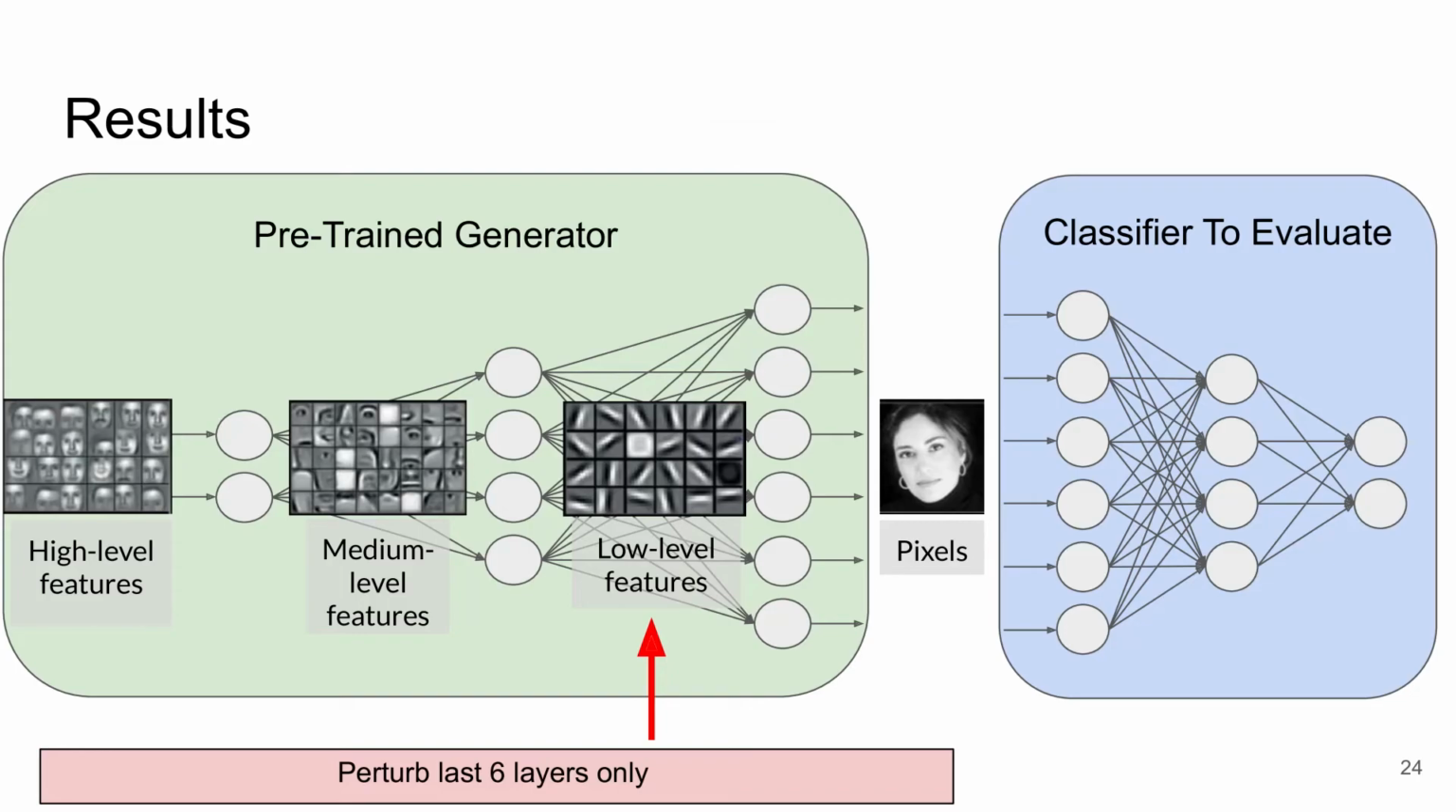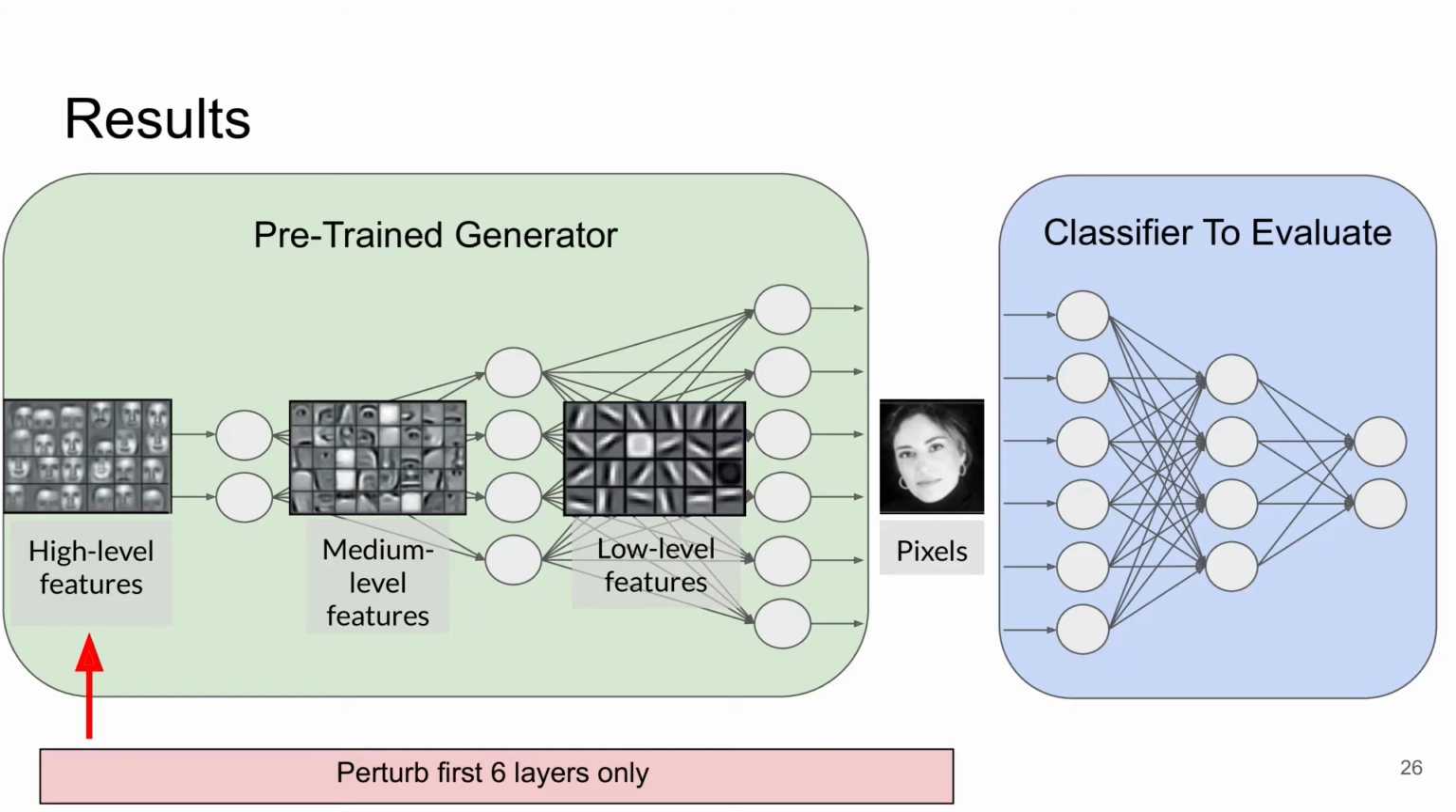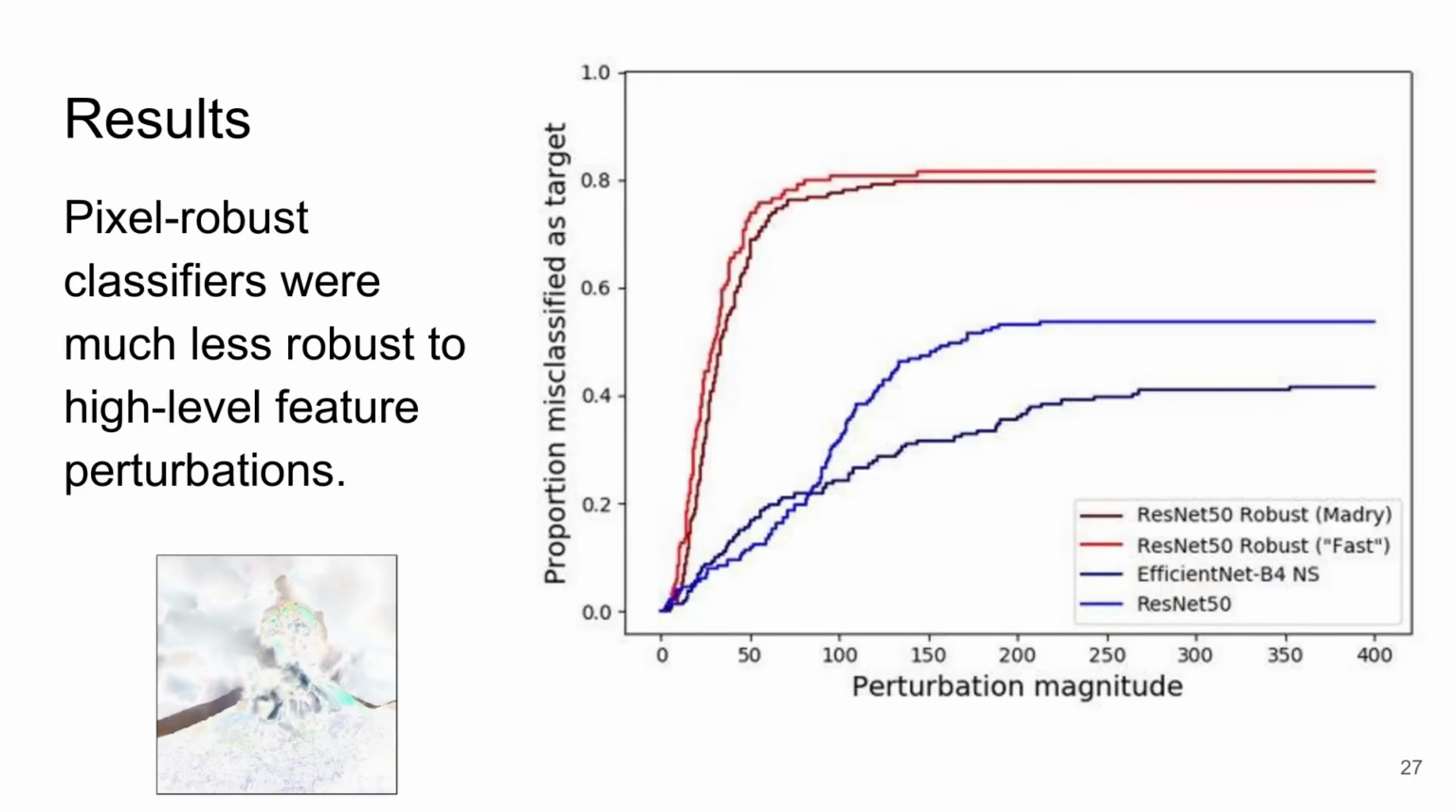If we restrict our perturbations to only the final 6 layers in the generator, then we affect only very fine-grained features. In this case, as we might expect, the pixel-robust classifiers require larger perturbations before they output the targeted incorrect label. If instead we restrict our perturbations to only the first 6 layers in the generator, then we affect only high-level, meaningful features. In this case, we can see that the pixel-robust classifiers are much less robust than the standard models. This is surprising because the intention of adversarial training is to create more robust models, not less.